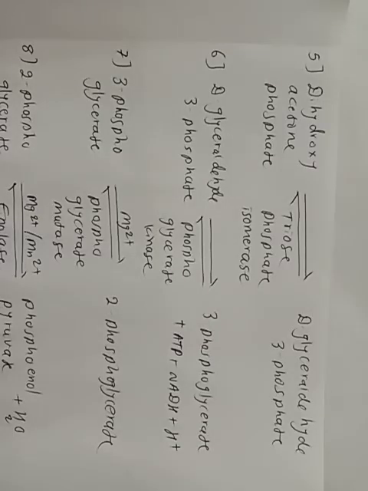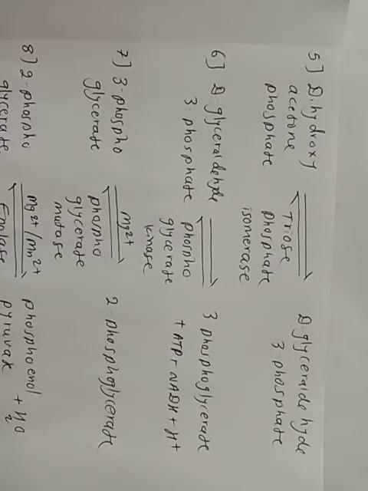Next reaction, 1,3-diphosphoglycerate to 3-phosphoglycerate. The high energy phosphate bond generated in the preceding step is captured as ATP in the presence of ADP and magnesium ions.